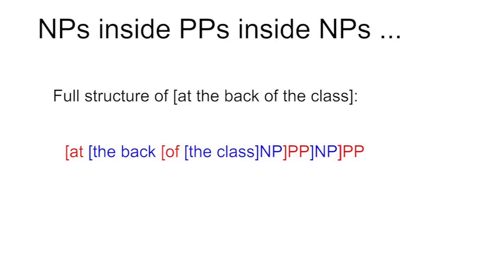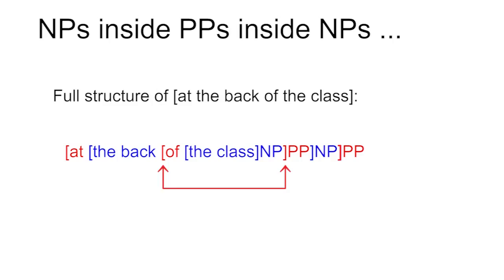Let's look at how the brackets indicate the structure of the phrase. The outermost set of brackets encloses the entire prepositional phrase at the back of the class. The next set of brackets shows that inside this prepositional phrase, after the preposition at, there is a noun phrase, the back of the class.